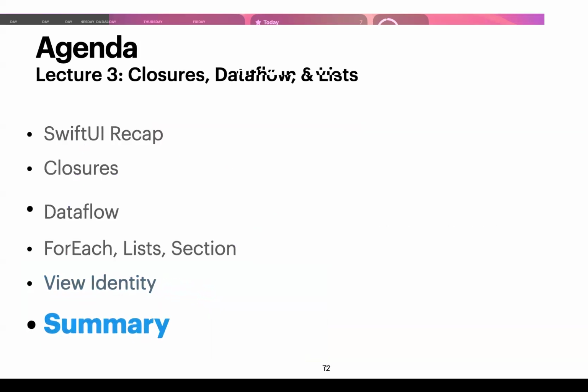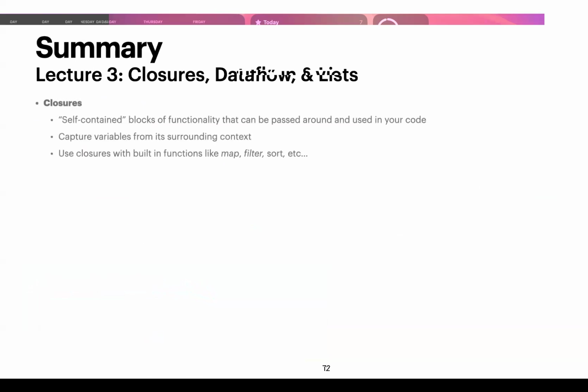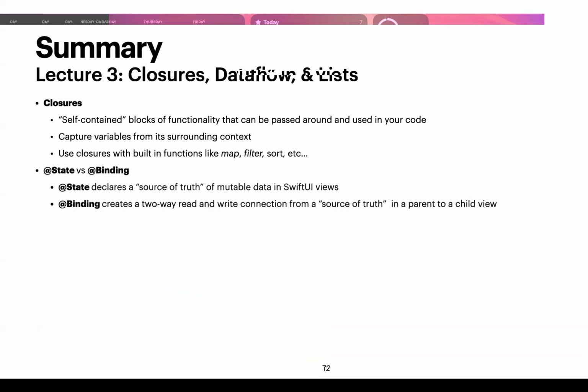Alrighty, so that comes to our summary here. We talked about closures. They're basically self-contained blocks of functionality that can be passed around and used within your code. They can capture variables from their surrounding context. And we could use closures with built-in Swift functions like map, filter, sort, etc. We talked about the difference between @State and @Binding. @State declares a source of truth, and @Binding creates a two-way read and write connection from a source of truth in a parent to a child view.